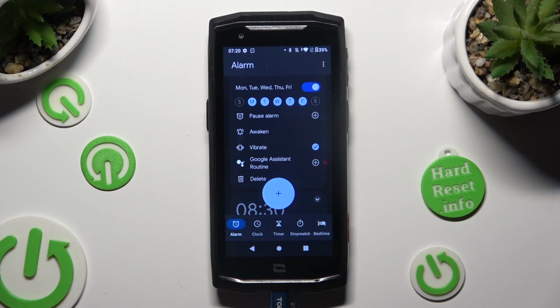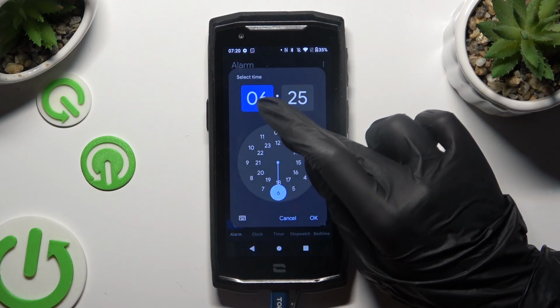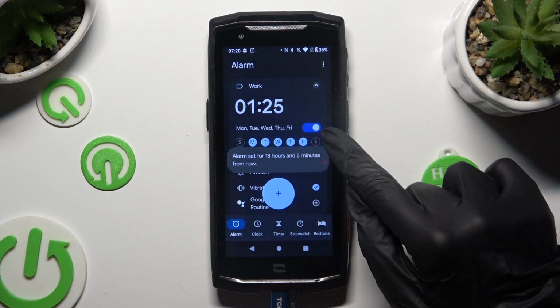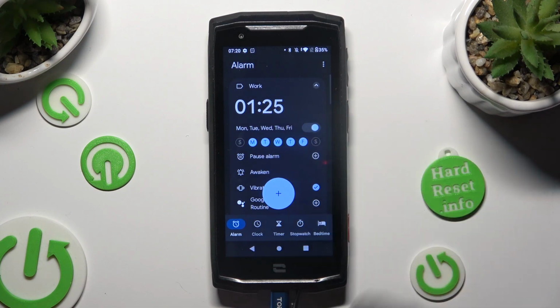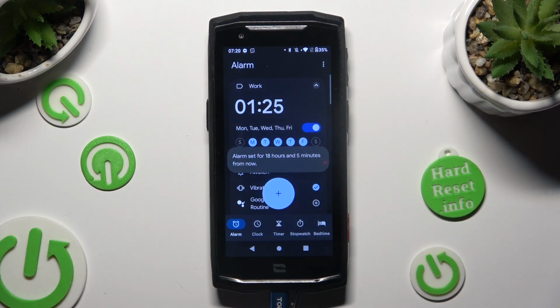As you can see, after that, my alarm was successfully created. If you wish to switch it off completely, click on this switcher next to it. You can turn it back on the same way. In order to hide all of those options, click on the top right corner of your alarm.